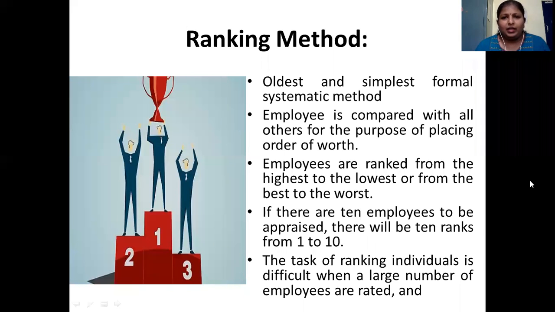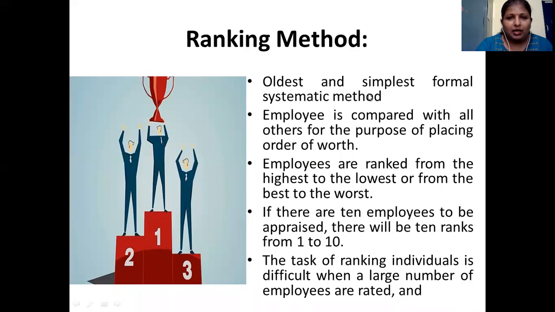This is one of the oldest methods, where employees are compared with each other. Each employee is compared with all the other employees, and who is worth placing in the topmost position is decided by the managers or superiors. Once that is done, the rankings are allotted to them.